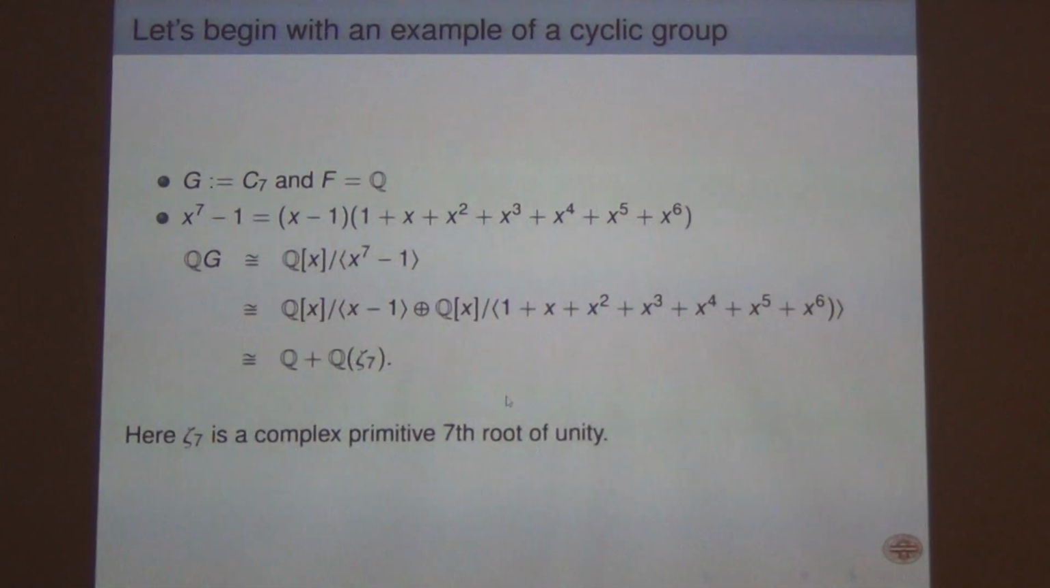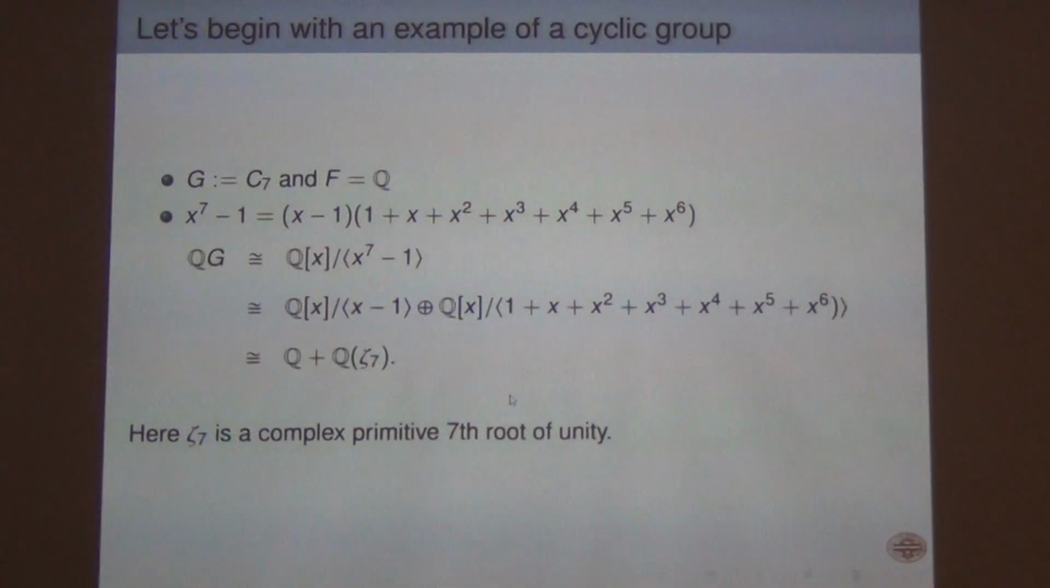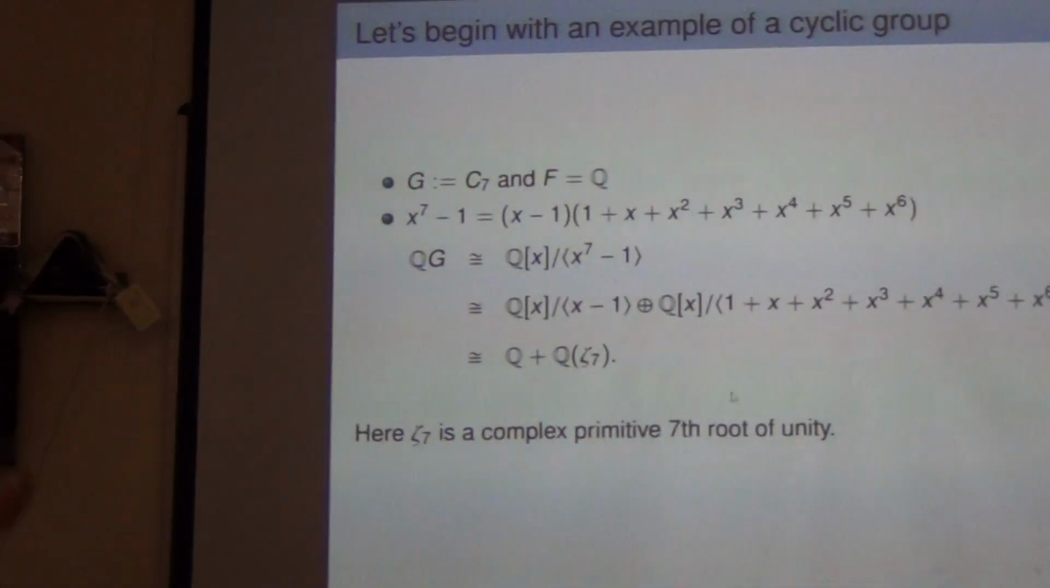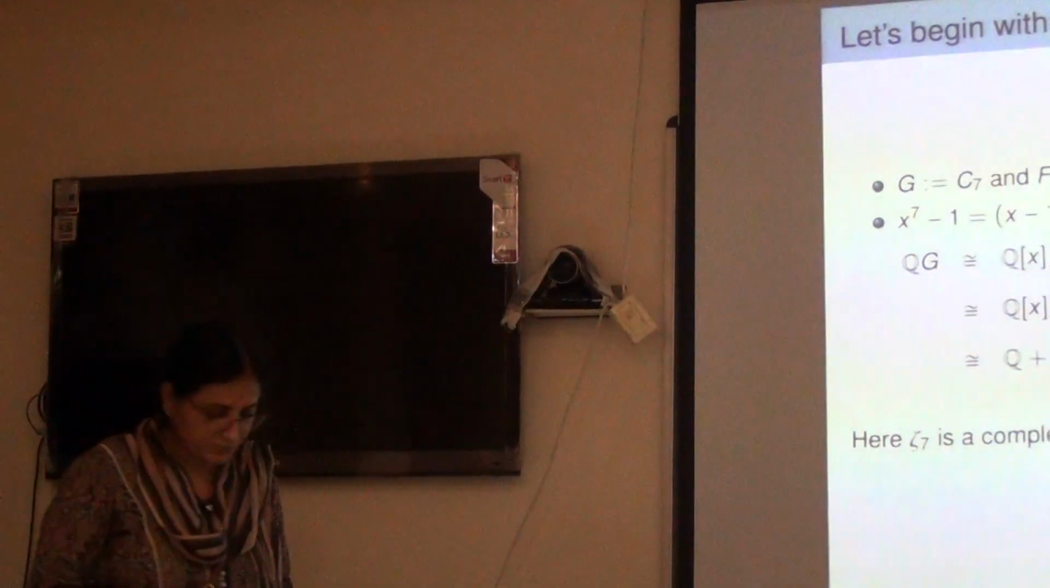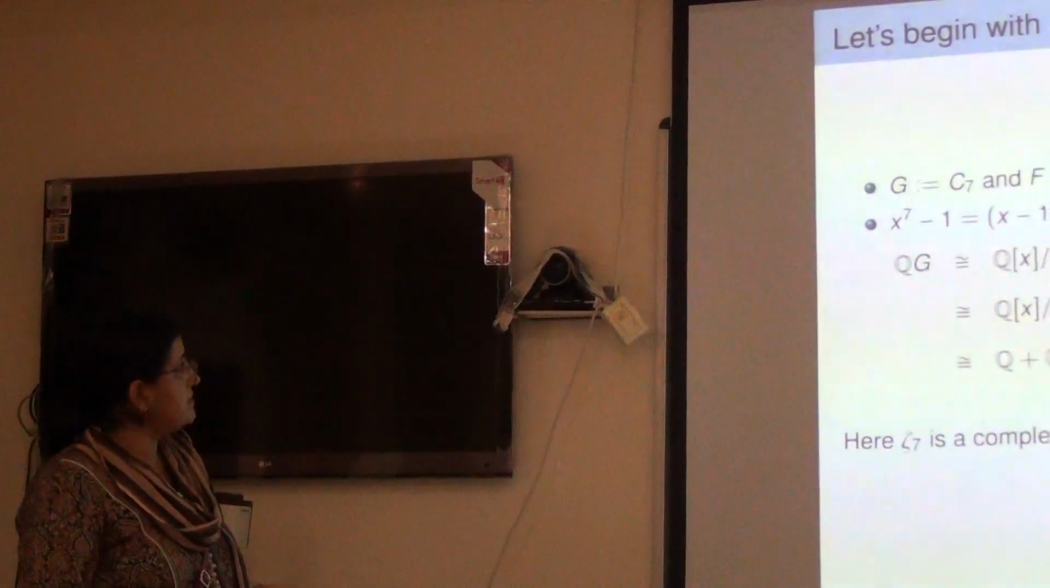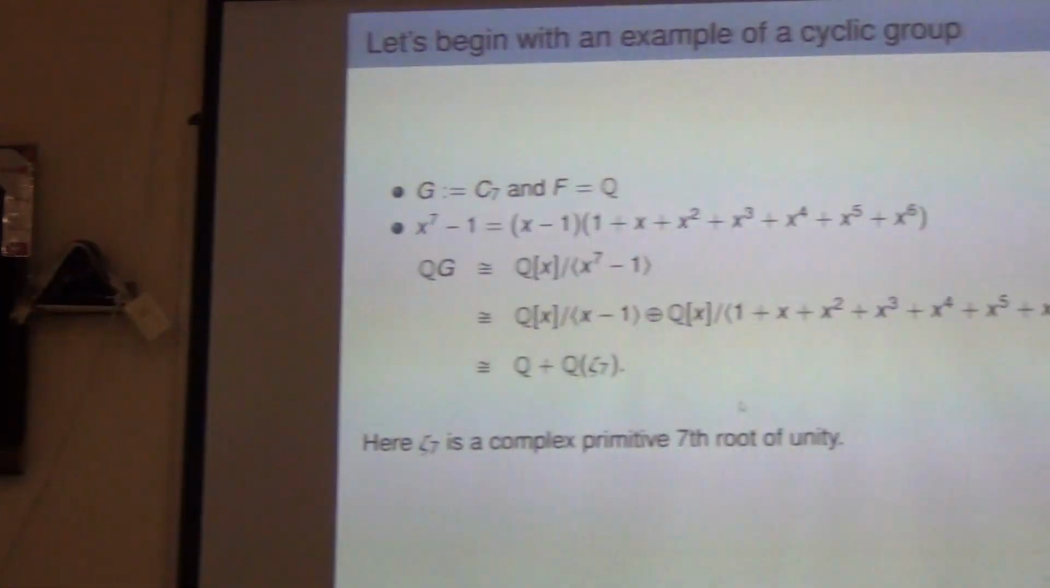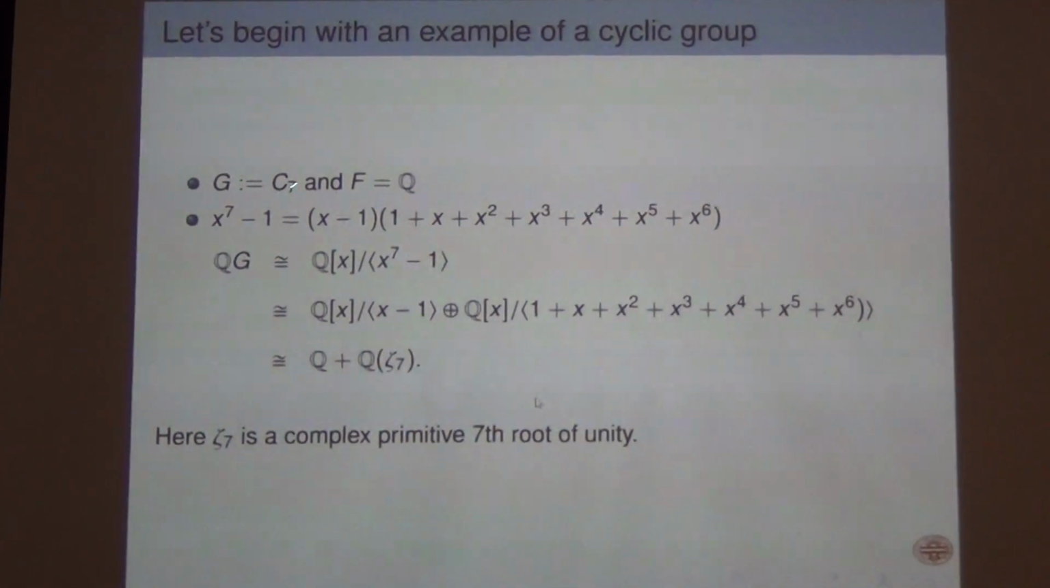So let me start with a simple example where the things are easy for you to see, but as soon as you go from abelian to non-abelian, the character theory comes into play. So take a cyclic group of order 7, and this is your Q. Now what is this QG? QG is, take the polynomials over Q and take the quotient with x to the 7 minus 1, it becomes the group algebra of a cyclic group of order 7.